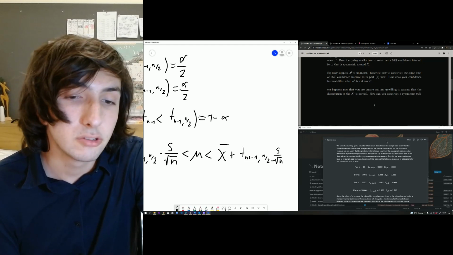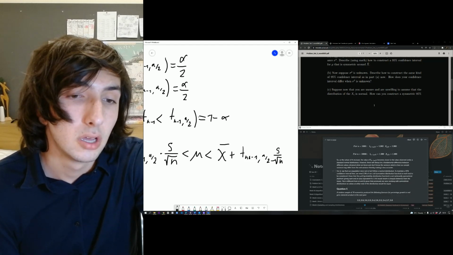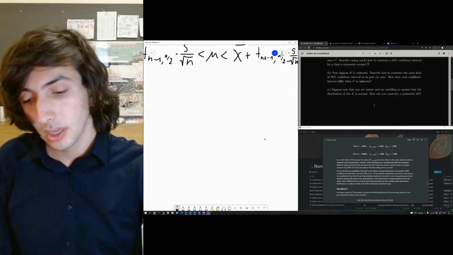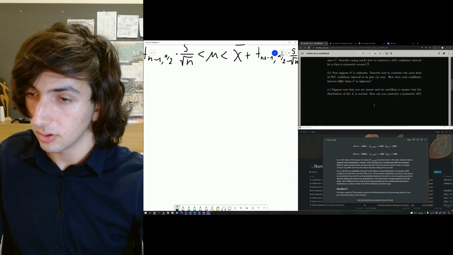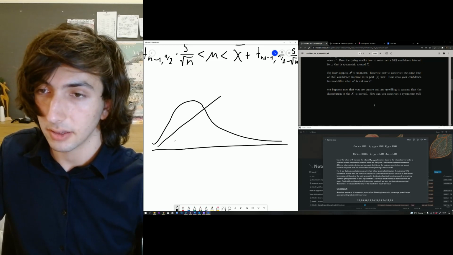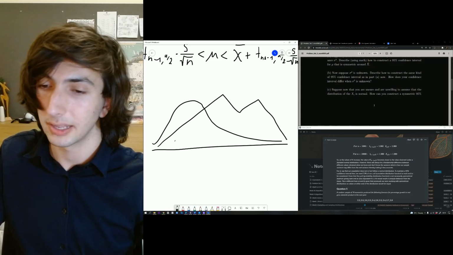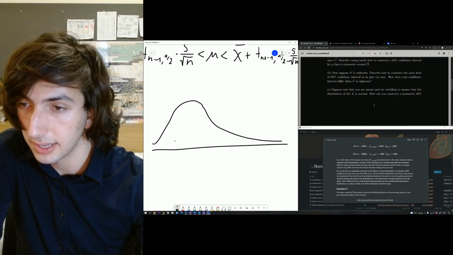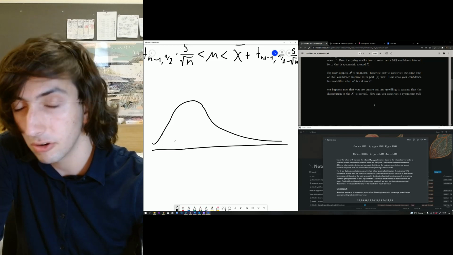Suppose you're unwilling to assume normality. Say we didn't have a normal probability distribution. Say it went like that, or something weird like that. If we wanted to calculate 2.5 on each side, it would have to be at non-symmetric parts.